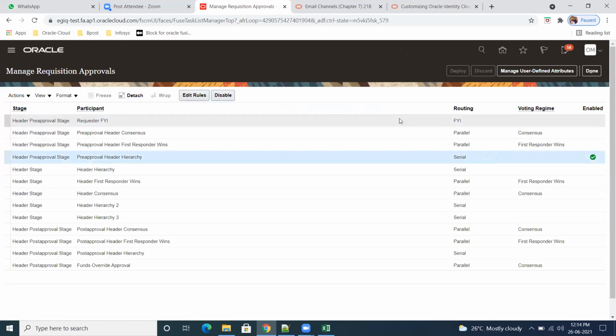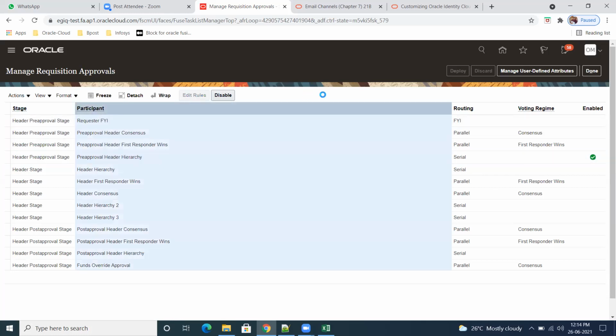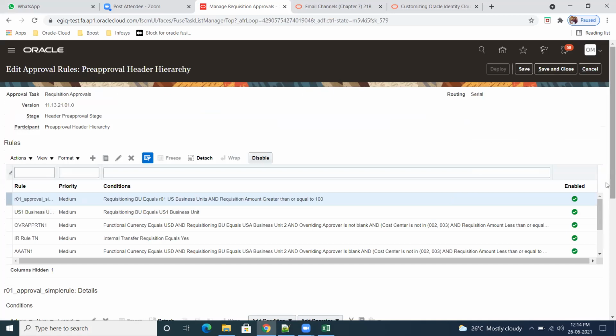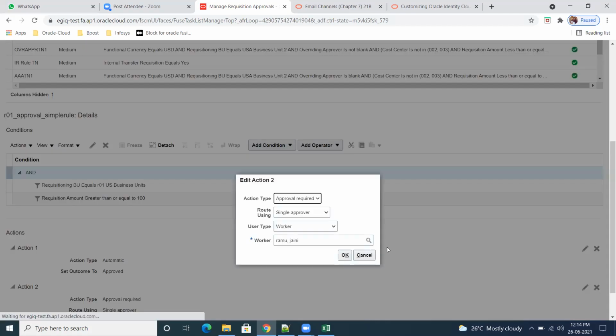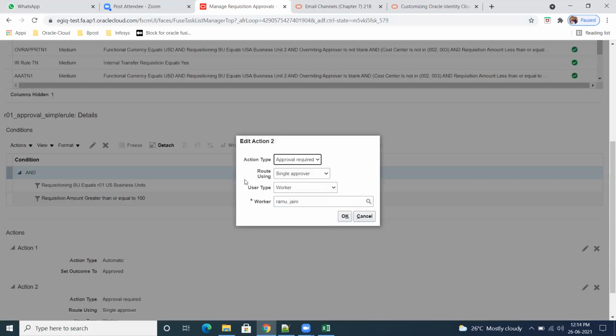So before, this one I'll explain later. First we'll go for the approval levels. If you go down, go to edit, routing, using is the approval level.